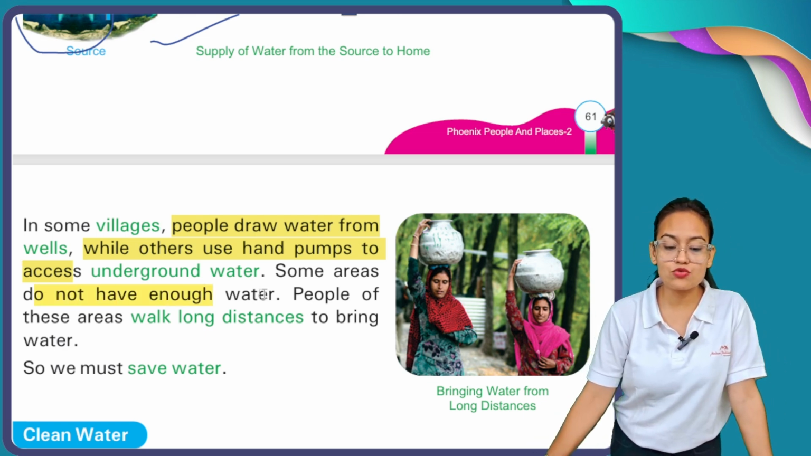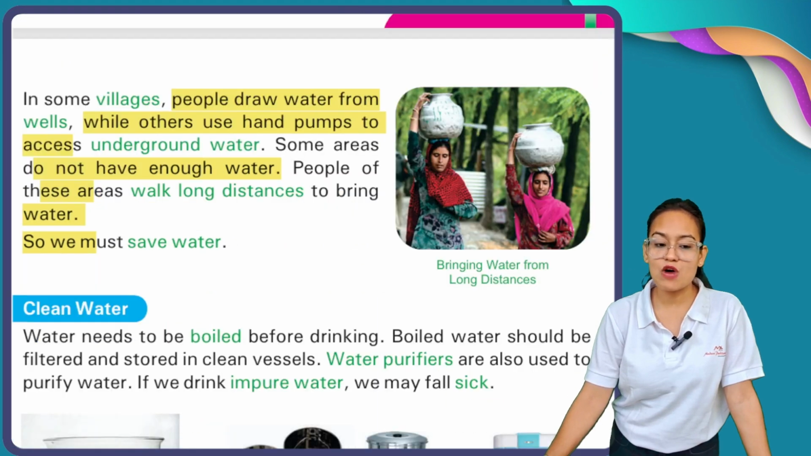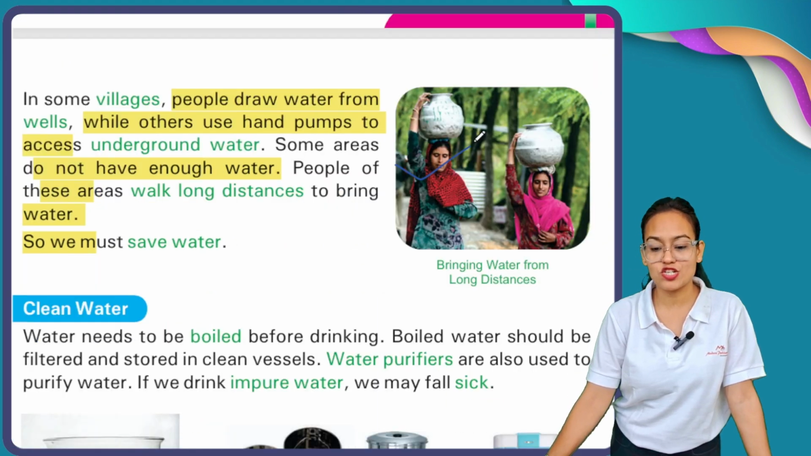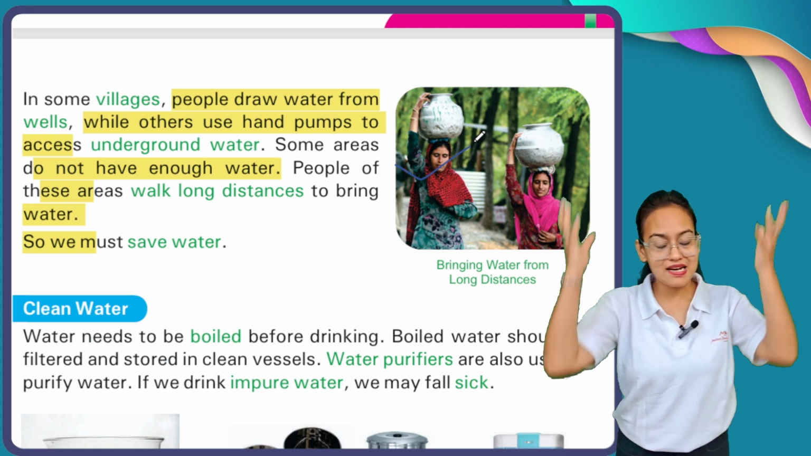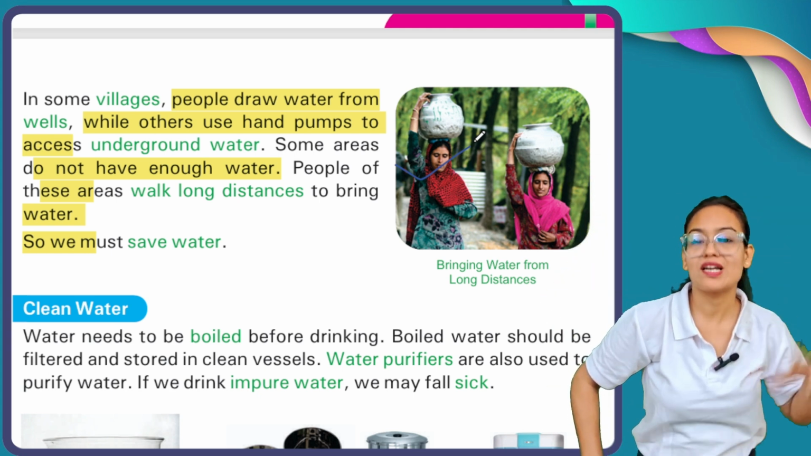Some areas do not have enough water. People of these areas walk long distances to bring water. So we must save water. Now, my dear children, you can see in this picture those 2 women carrying a heavy vessel on their head to store water, to collect water.